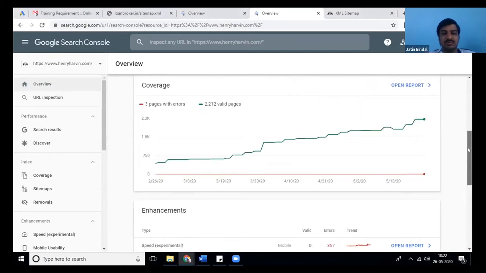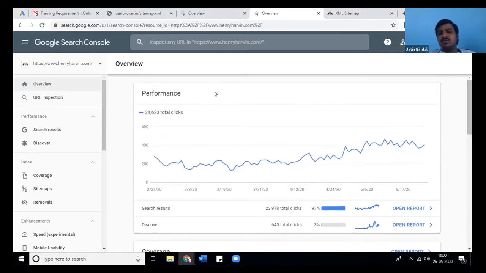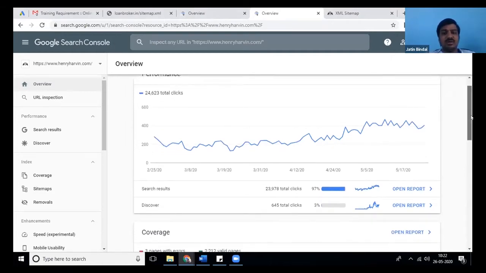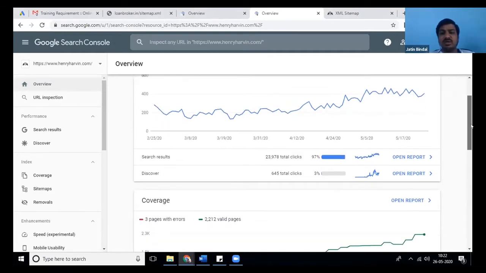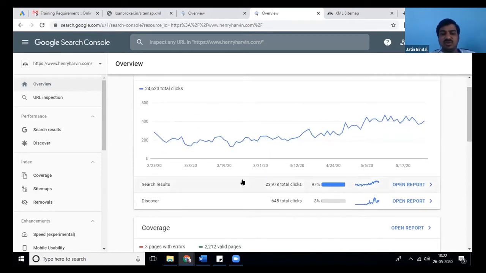Generally, this is not part of the course, but we are going at a good pace in our course, so we will cover this also. Okay, so what is the performance of the website? Primarily, how many clicks, how many impressions, on which keywords you are ranking, on which keywords you are not ranking.